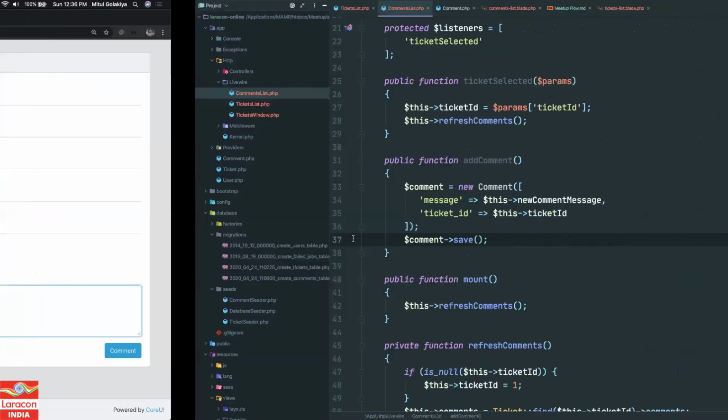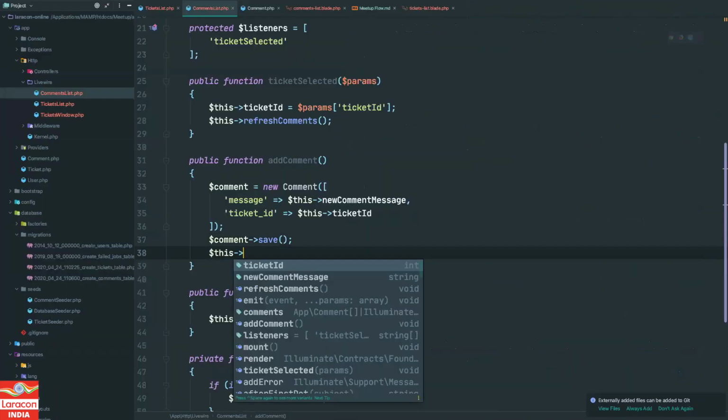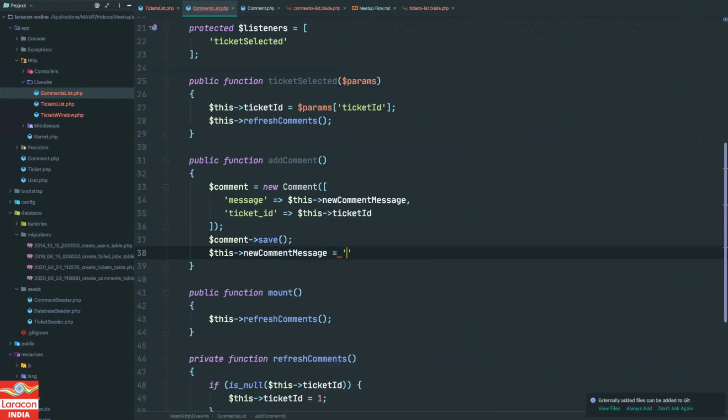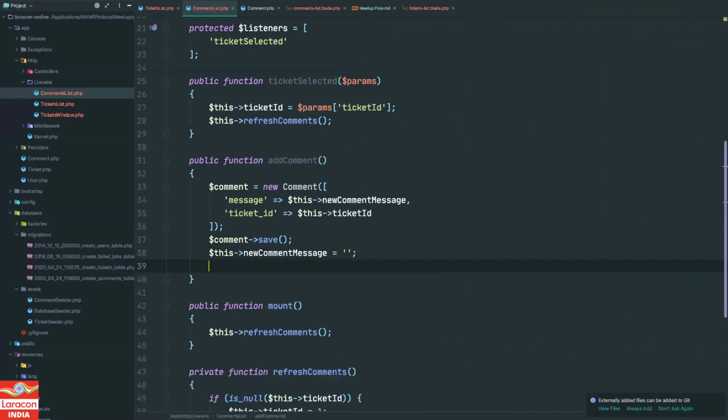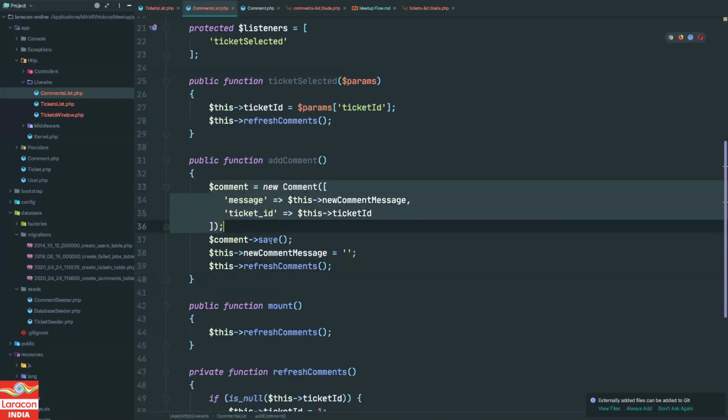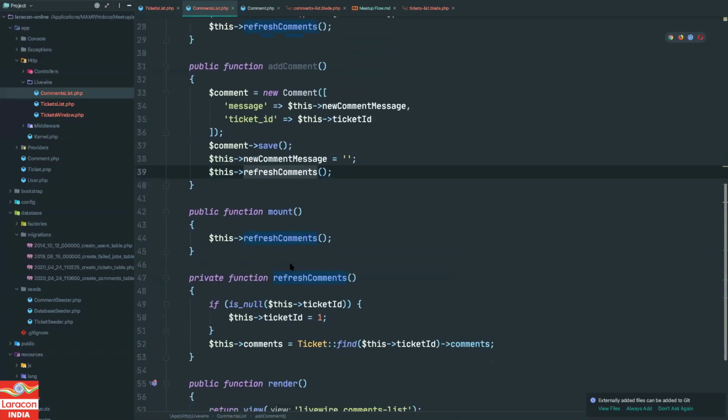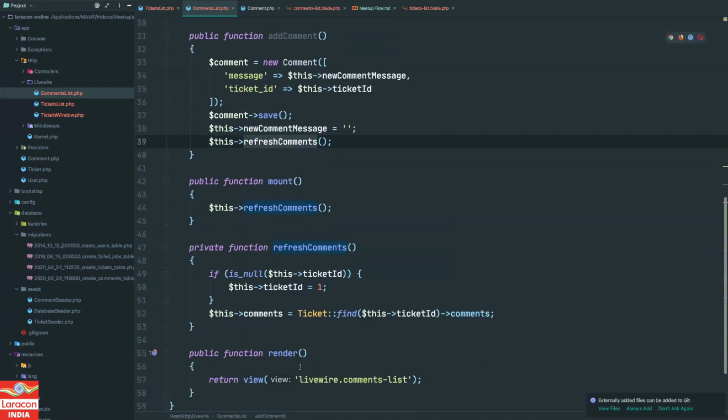How can we do that? To clear a message, we can simply do this: new comment message is equal to empty. Now the comment is being added, right? But we are not refreshing the comments, so we need to call it. We'll do something like this: whenever a new comment is added, refresh the comments before we render the view, right?